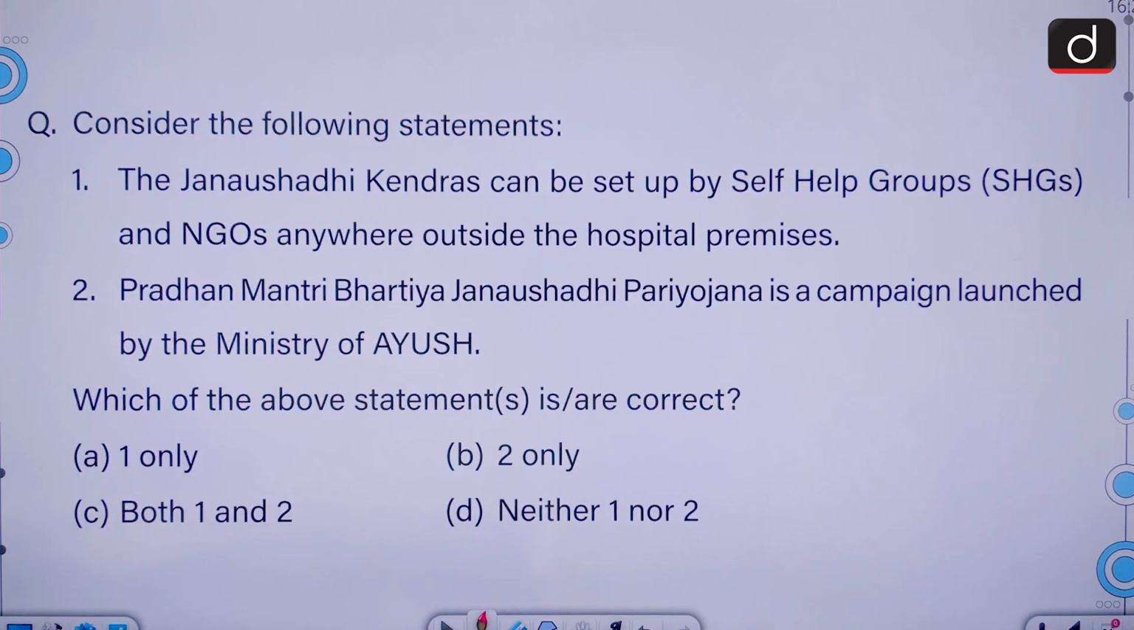Consider the following statements. The Jan Aushadhi Kendras can be set up by self-help groups and NGOs anywhere outside the hospital premises. Pradhan Mantri Bharatiya Jan Aushadhi Pariyojana is a campaign launched by the Ministry of Ayush. Only the first statement is correct, so A will be the correct answer.